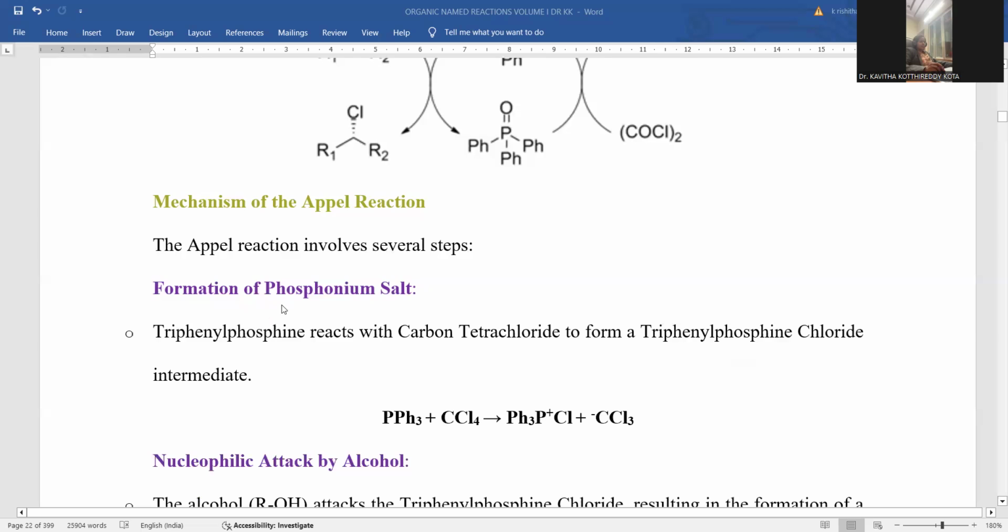In the Appel reaction, phosphonium salt formation takes place by picking up chlorine from carbon tetrachloride, so that trivalent phosphine extends its covalency. Here is the new bond formation, and electrons are lost through this bonding. That's the reason why phosphonium salt formation is accomplished, releasing negatively charged carbon trichloride.